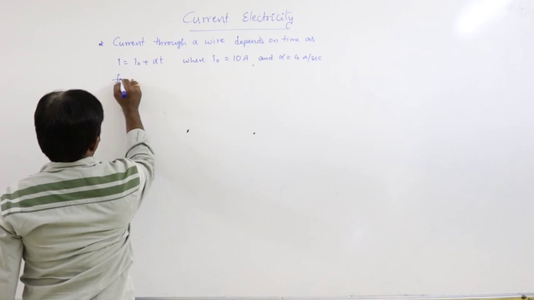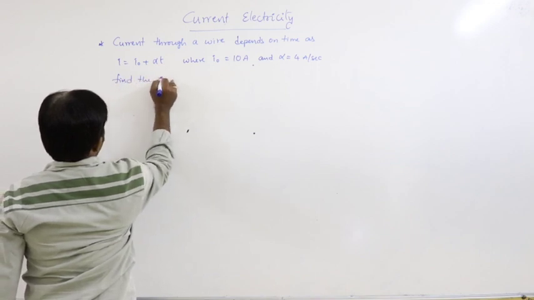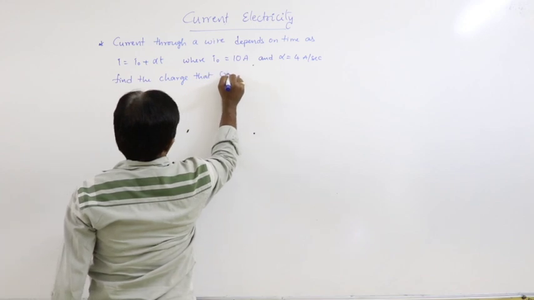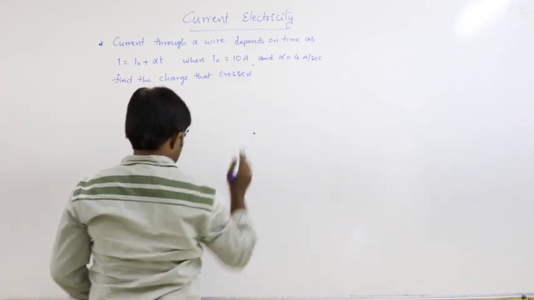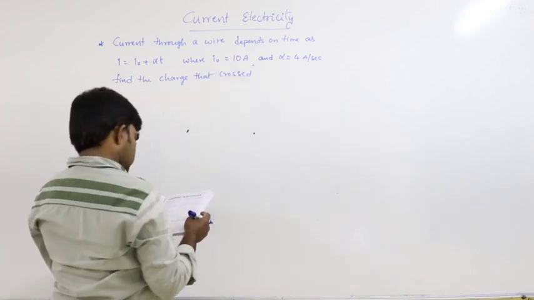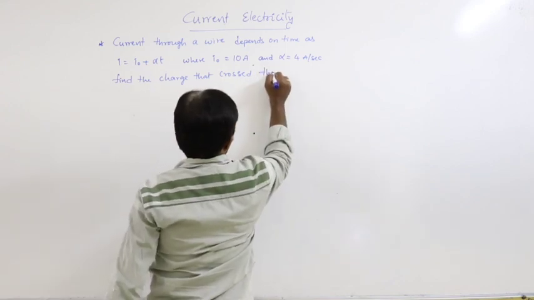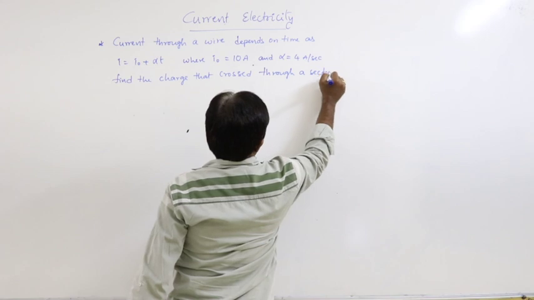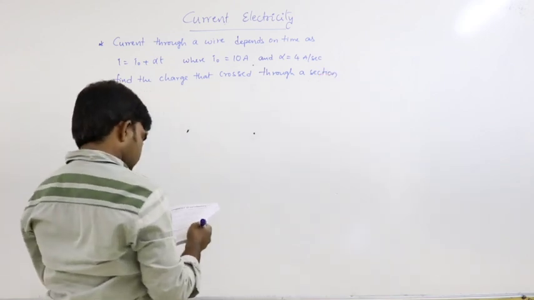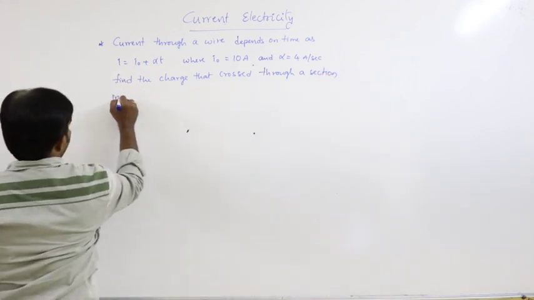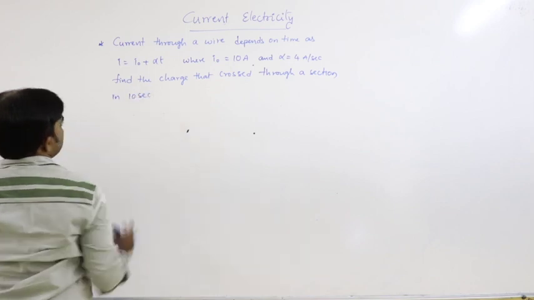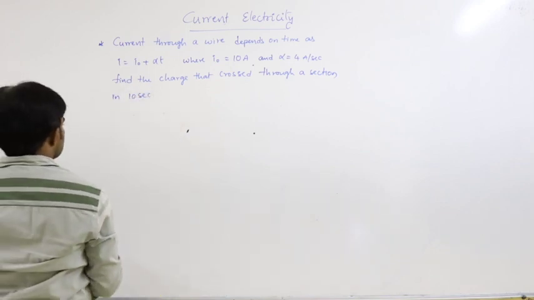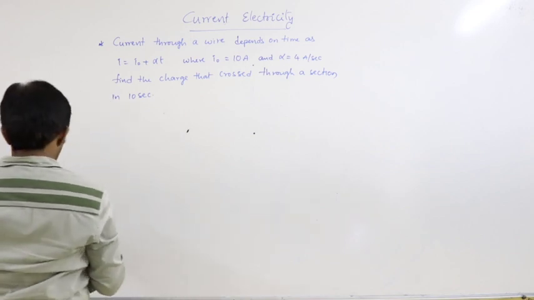Find the charge that crossed through a section in 10 seconds.